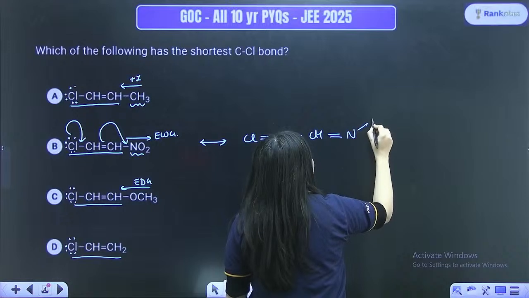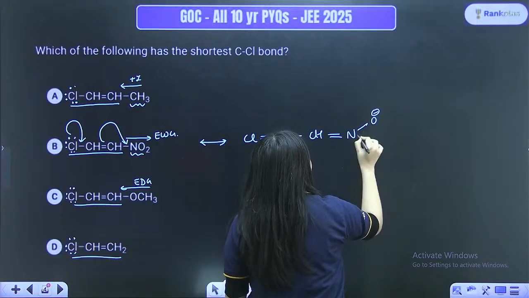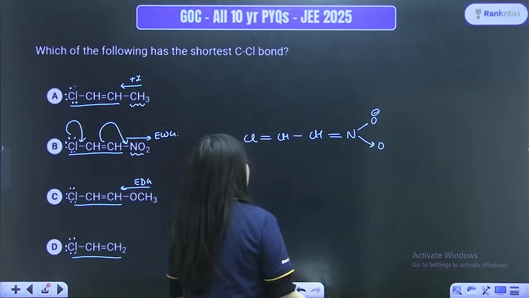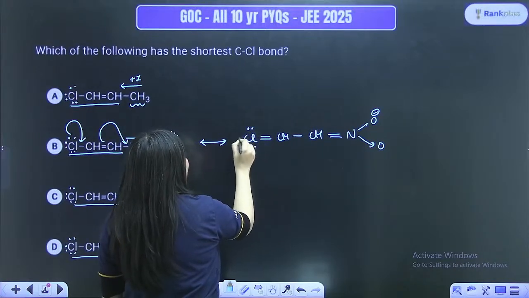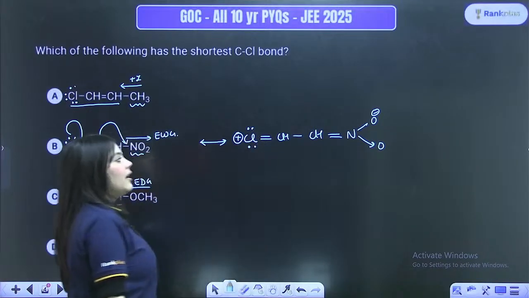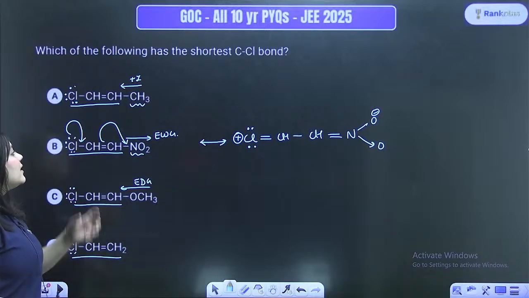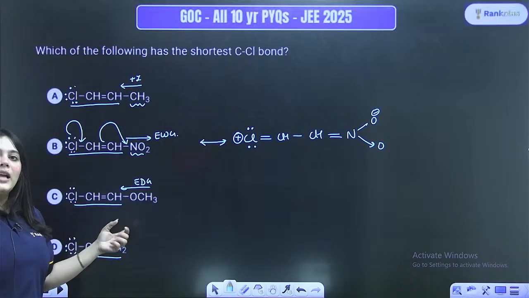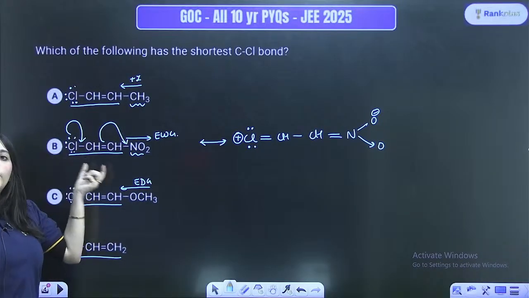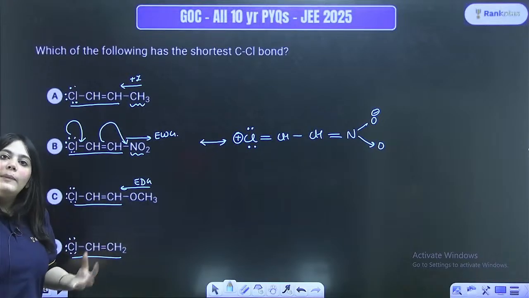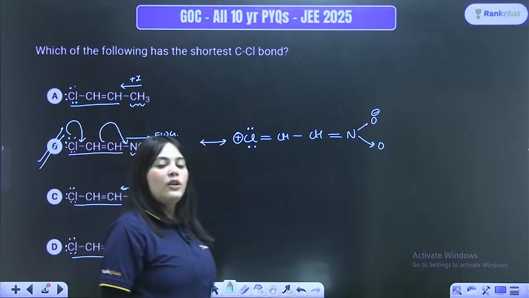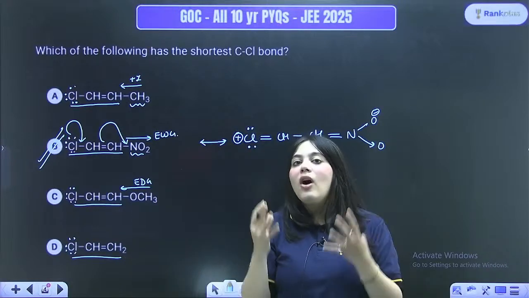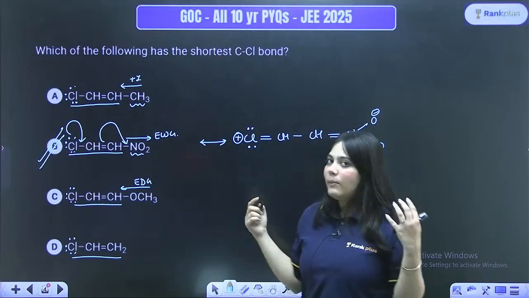So, the NO2 group is somewhat like this, here it would be the negative charge, here it would be like this, right? So, this Cl will actually get a positive charge as well as a double bond, right? Now, because this has a strong electron withdrawing group attached, this double bond would be the most prominent double bond, hence this would have the shortest bond over here. As we know that double bonds are shorter than your single bonds, right?